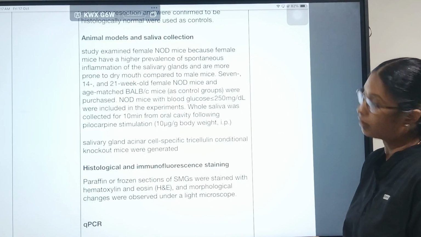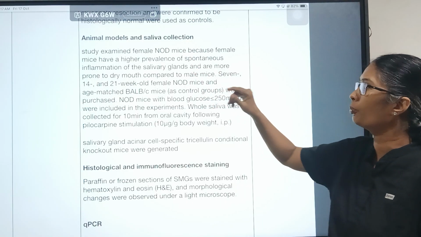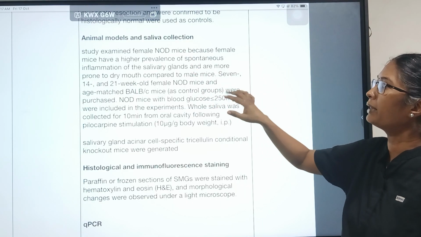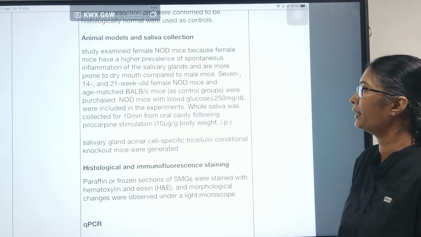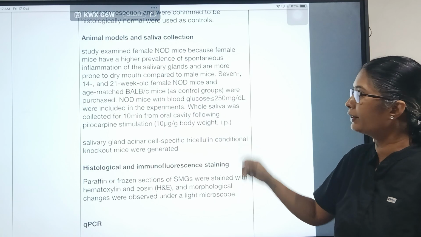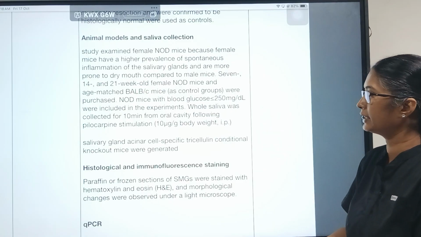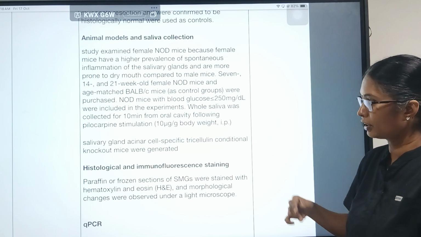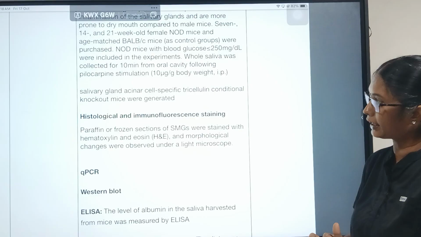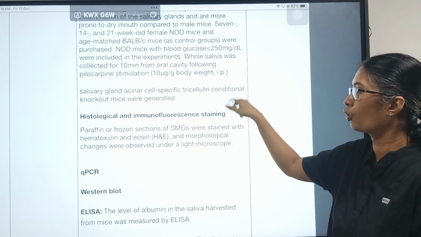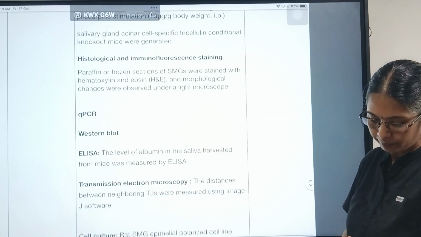And they did animal model saliva collection also. They used female NOD, non-obese diabetic mice, because female mice have a higher prevalence of spontaneous inflammation of salivary glands and are more prone to dry mouth compared to male mice. So 7, 14 and 21-week-old NOD mice and age-matched BALB/c mice for control were purchased, and their blood samples and saliva were collected. Salivary gland acinar cell-specific tricellulin conditional knockout mice were generated, and they also generated knockout mice for tricellulin.